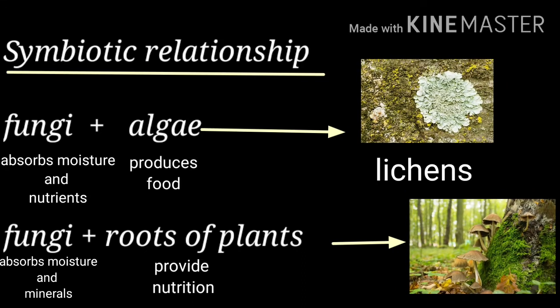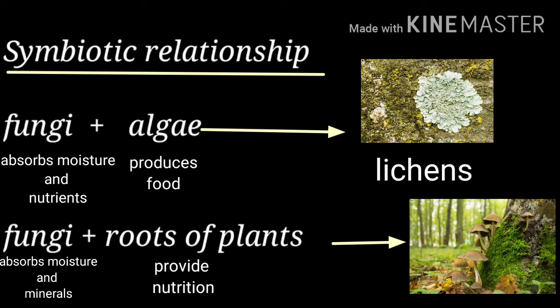Here are two examples which show a symbiotic relationship. It is not possible for the fungi and the algae to live independently, so they both help each other to fulfill their needs. In this case, fungi provide protection and absorb moisture and minerals from the soil for algae, and in turn, algae produce food for fungi. This relationship produces lichen, which is made up of fungus and alga. Alga is the singular form of algae.